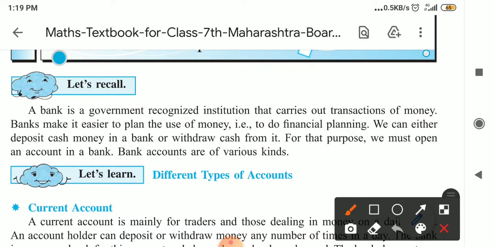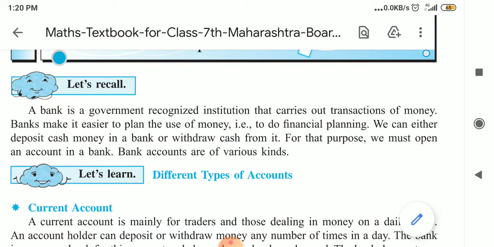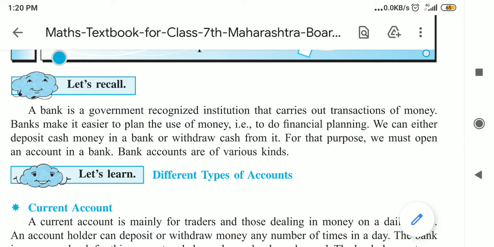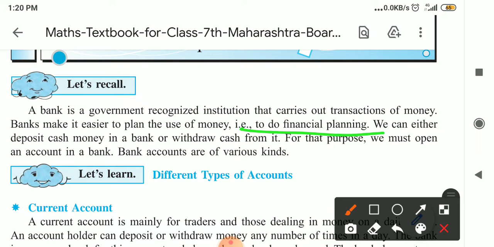Banks make it easier to plan the use of money. Nowadays it is easier to do cashless transactions. When our money is deposited in the bank, we use the ATM card, or apps like Google Pay, and the transaction becomes easy for us. It also helps with financial planning, for future investment for a home or for the education of children, we can invest the money in the bank.